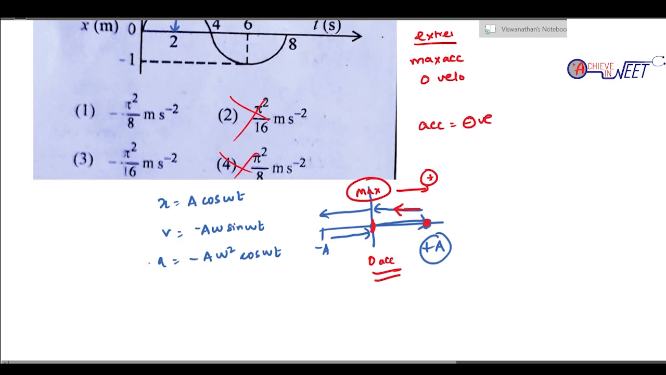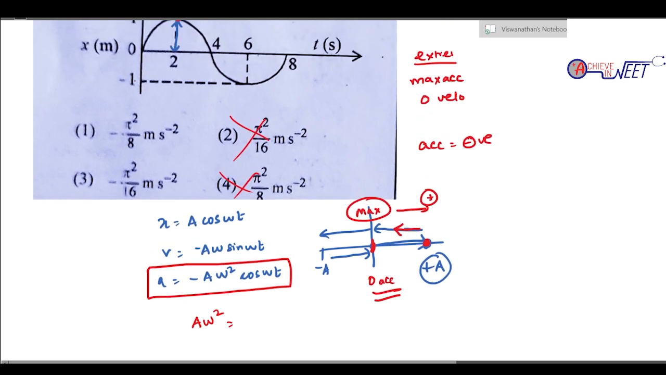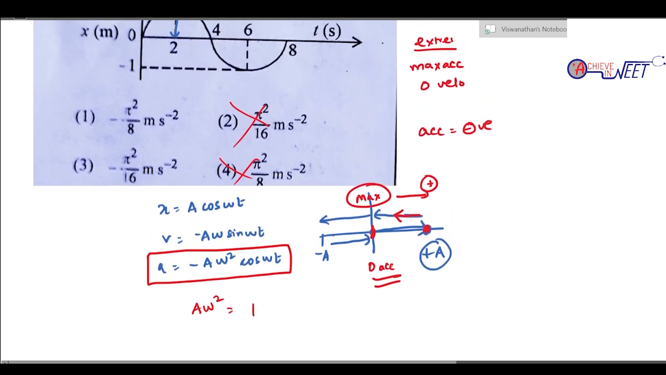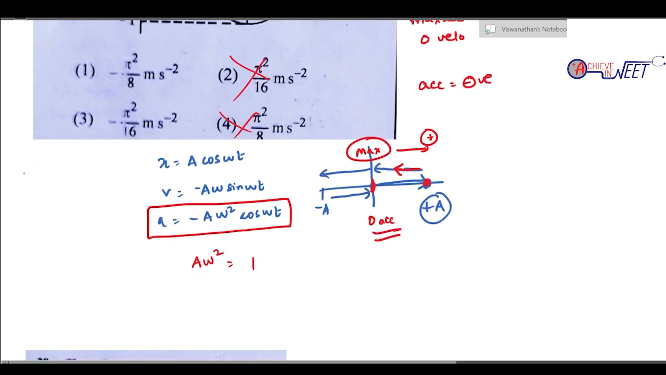Acceleration is maximum, so in the equation what is the maximum possible value? Maximum possible value is a omega square. A omega square. So what is the value of a? According to the equation it is 1. Now how do we find the value of omega? We know time period is given as 8 seconds, because starting here and coming back here it takes 8 seconds. And time period is given by 2 pi by omega. So 8 is 2 pi by omega, so omega is 2 pi by 8, that is pi by 4.